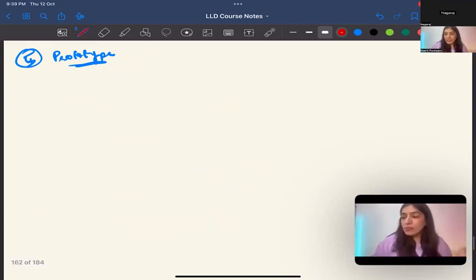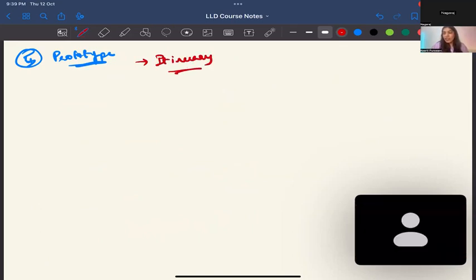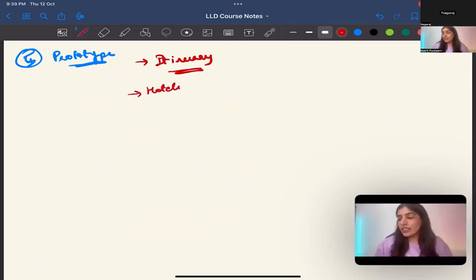For me, a better example would again be itinerary. Don't you think so? It could also be hotels, flights, airlines. From the admin side, if you're creating a train for the first time or a hotel for the first time, it makes more sense. But from the customer perspective, booking a seat or creating something like that, you are not going to have such a complex creation process.